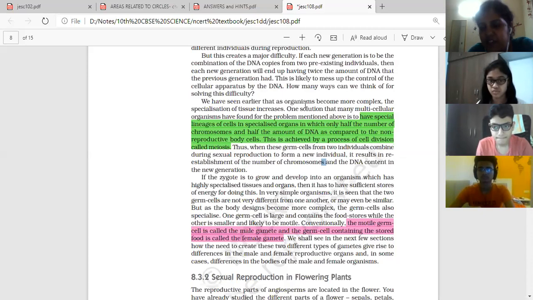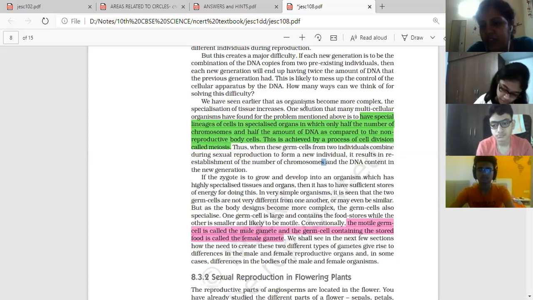In asexual reproduction, cell division is by mitosis, so the exact number of DNA is copied. So the number of chromosomes will be equal in the parent as well as in the offspring. In the case of sexual reproduction, gametes are formed. The gametes have half the number of chromosomes than the parents due to meiosis, the type of cell division by which gamete formation takes place, due to which only half the number of chromosomes is copied to gametes. Therefore, if parents have 2n chromosomes, each gamete has n chromosomes.